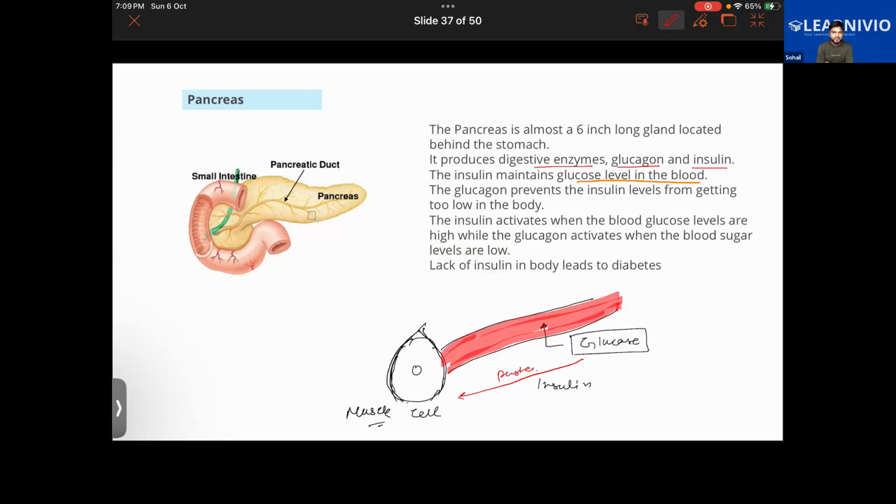And if there is a low level of sugar in the blood, then the glucagon will stimulate the liver to release the stored sugar back into the blood. So now the blood sugar level will return to normal. That is how these two hormones work in regulating the blood sugar level.